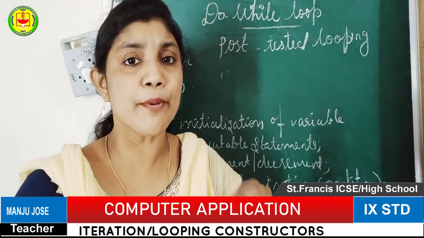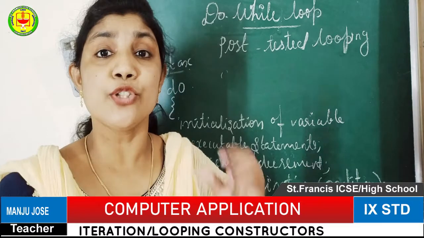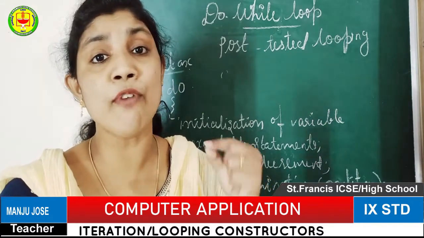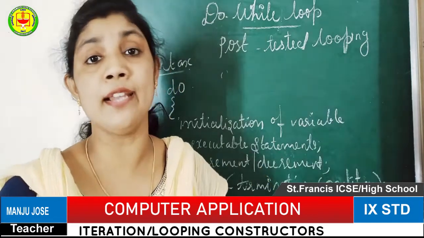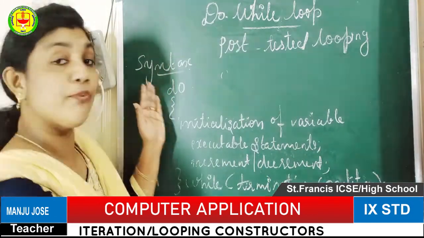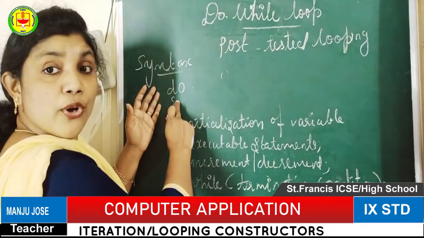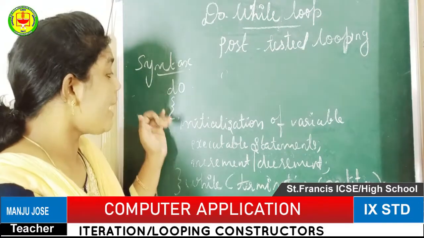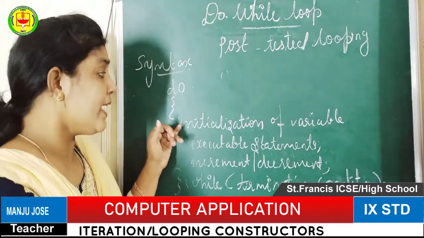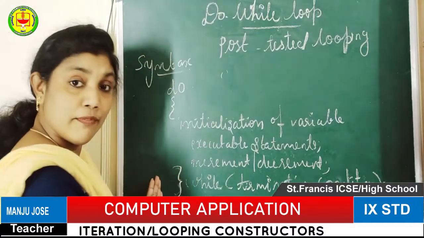Okay, the system provided keyword means we already know that's a predefined word, keywords only. So do is a keyword and also while is a keyword, and where we have to define the do and while, that is different. Before starting the looping structure, first you have to write the do option. Okay, this do, and after that open the flower bracket. Inside the do, an opening and a closing flower bracket will be there.